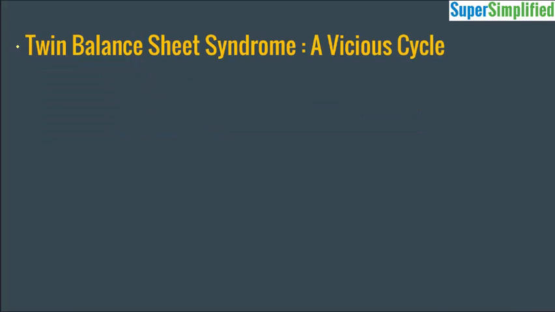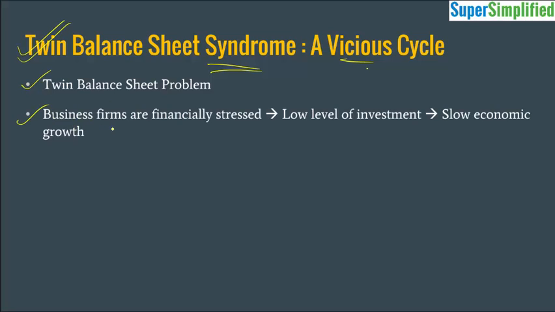And the economic survey also says that twin balance sheet syndrome is actually a vicious cycle. It is very difficult to come out of this, because there is a twin balance sheet problem in the economy, and we have seen why it is there, right? We have seen the root cause analysis, and because of that the business firms are financially stressed, right? They are not able to pay the principal amount, they are not able to pay the interest amount, and they are not profitable enough. So there will be a low level of investment, they will be investing less in new projects and all, right? So there will be a slowdown in the economic growth.